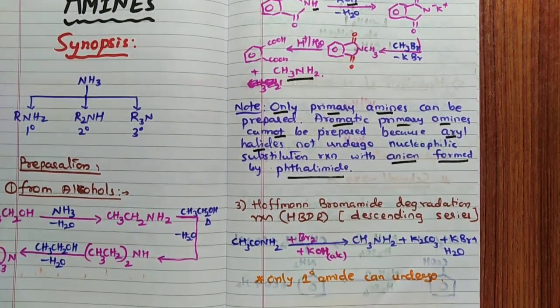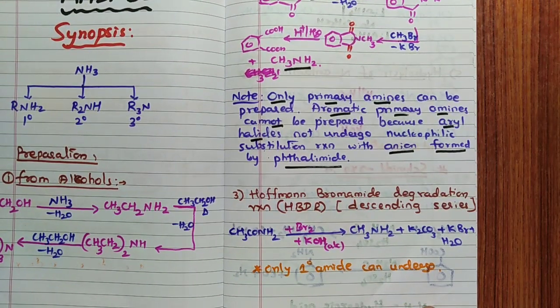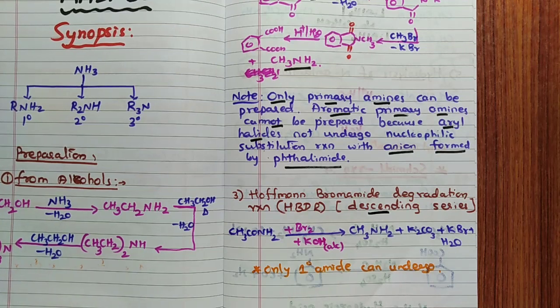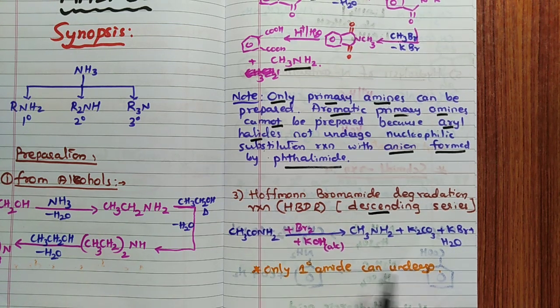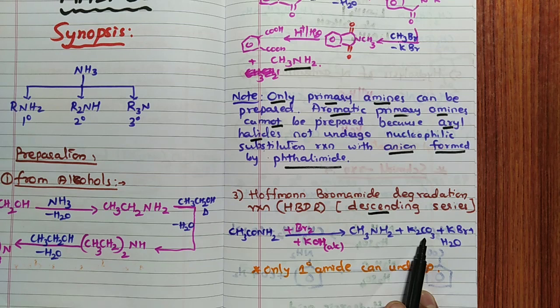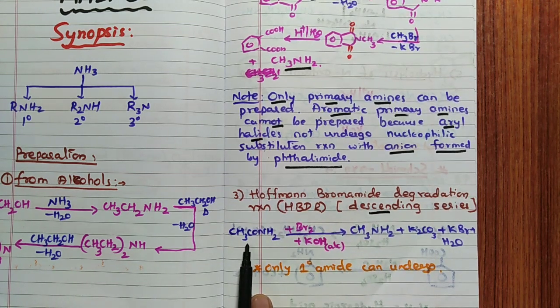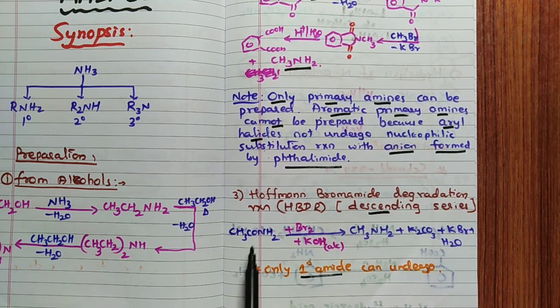Then you will see Hoffmann bromamide reaction, HBDR we call it. This is for descending in series. Descending in series means you are going to get the product one carbon atom less than the reactant. That carbon atom is released in the form of carbonate. Here remember, in Hoffmann bromamide reaction, only primary amide is taken. If it is secondary or tertiary it will never undergo this reaction, fix that in your mind.